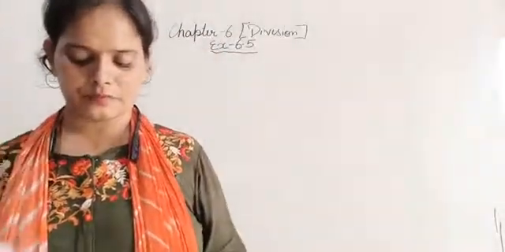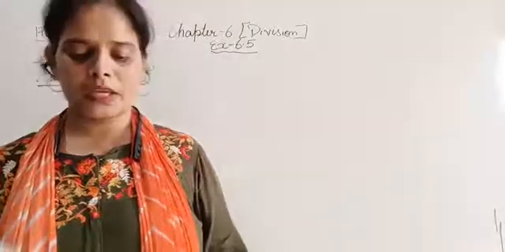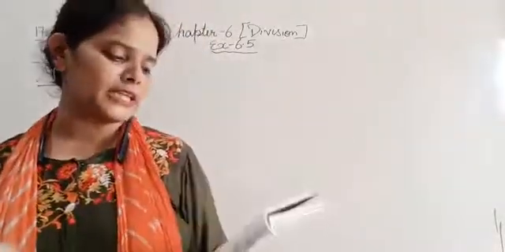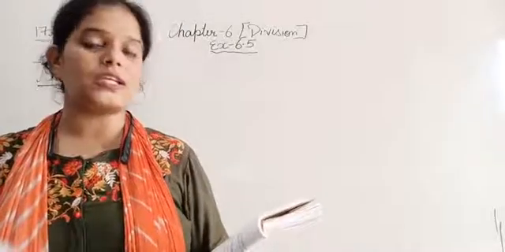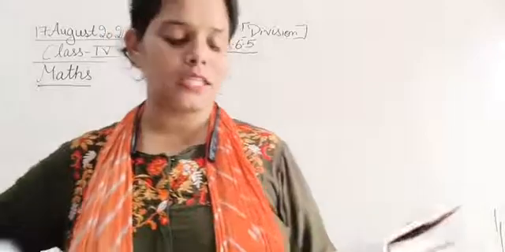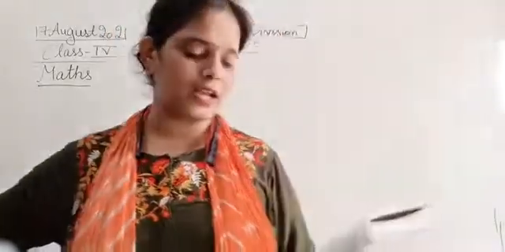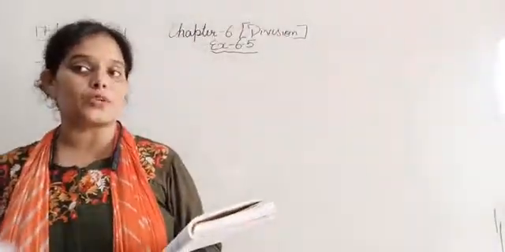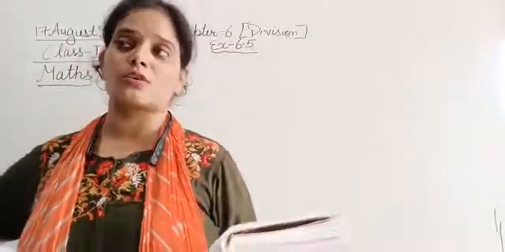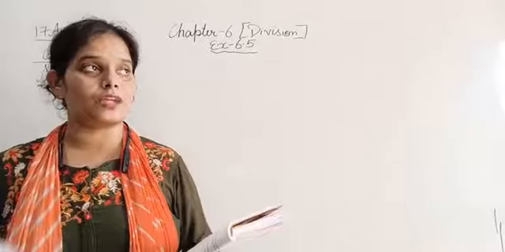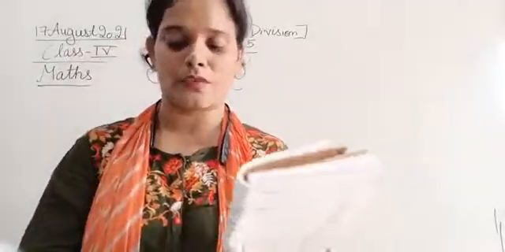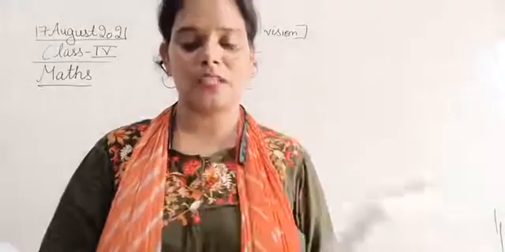ओके, तो देखिए वो क्या कह रहे हैं, यहाँ पे बुक में देखिए, cost of 18 cycles is rupees 23,508. तो 18 साइकिल्स की कॉस्ट कितनी दी है, 23,508, and we need to find out the cost of one cycle. So just like the previous question, in this also the cost of 18 cycles is given and we need to find the cost of one. कम ज़्यादा की दी है, कम की निकालनी है, so for that we will do the division.